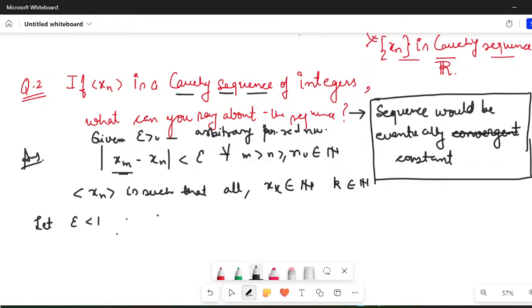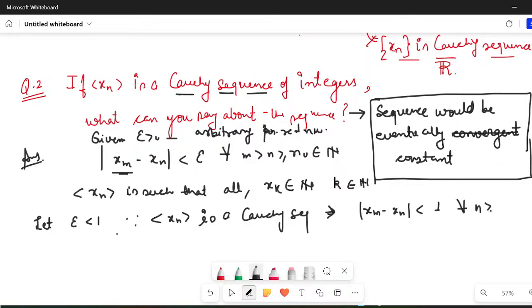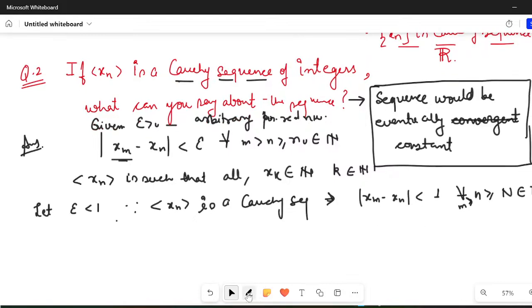Since we know that xn is a Cauchy sequence, what does it imply? It implies that |xm - xn| can also be made less than 1 for all m, n greater than or equal to some N belonging to the naturals. Is that clear? Because it is a Cauchy sequence, it can be made less than epsilon for all m greater than or equal to n greater than or equal to capital N. This is some natural number.